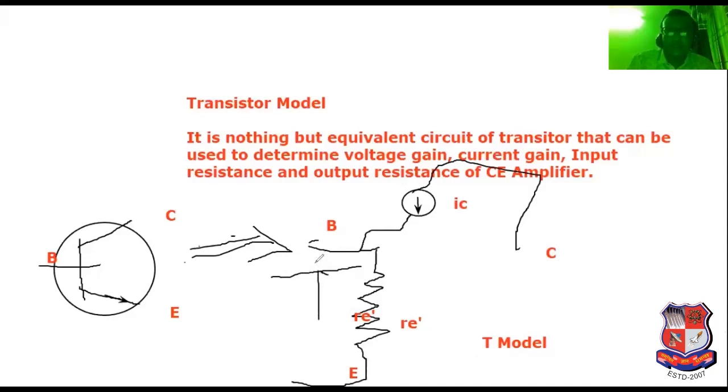That's why it is known as the transistor T model.